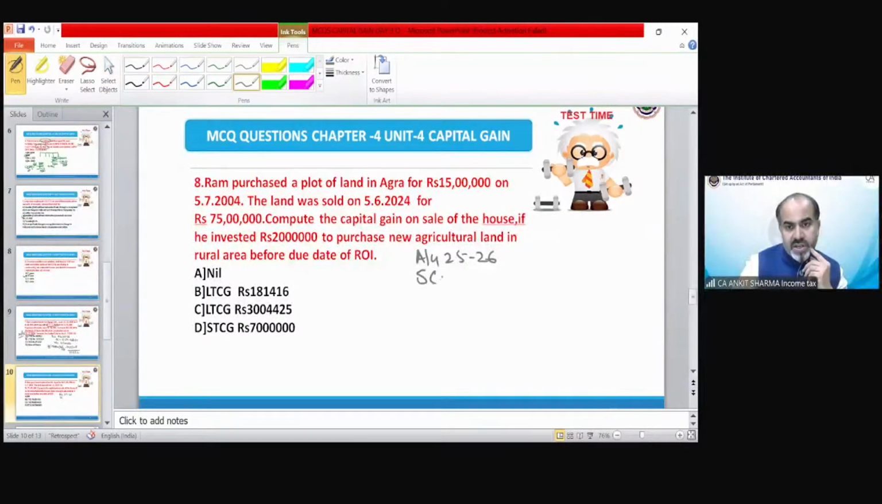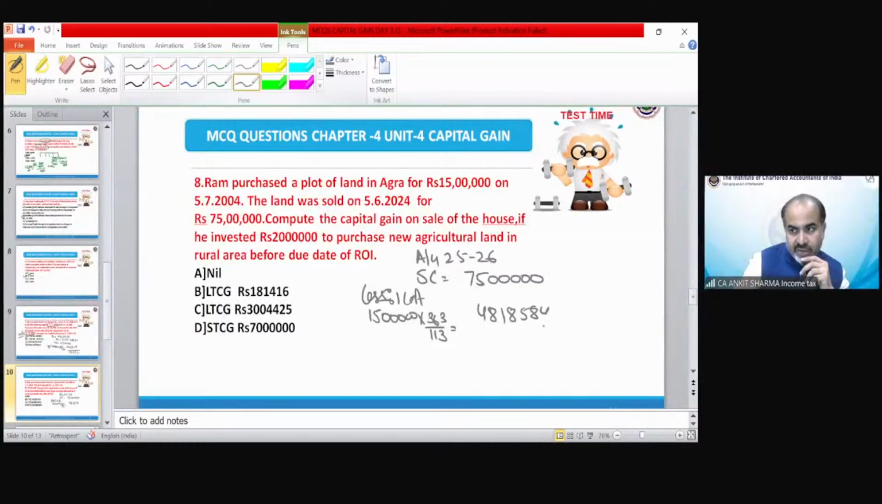The sale consideration is 75 lakh, less indexed cost of acquisition, which is 15 lakh, into 363 upon 113. So that would be 4818584. The gain is 2681416, and we invest 20 lakh rupees for purchase of